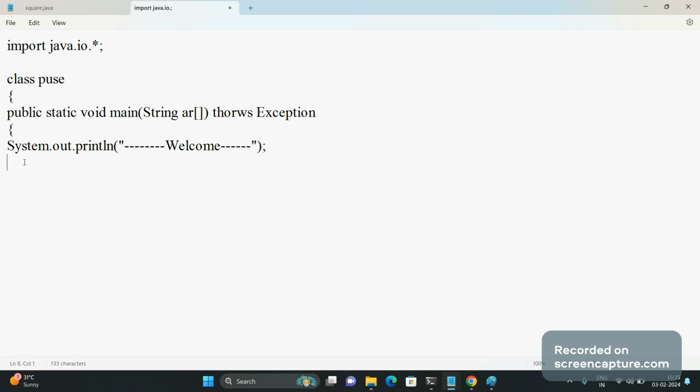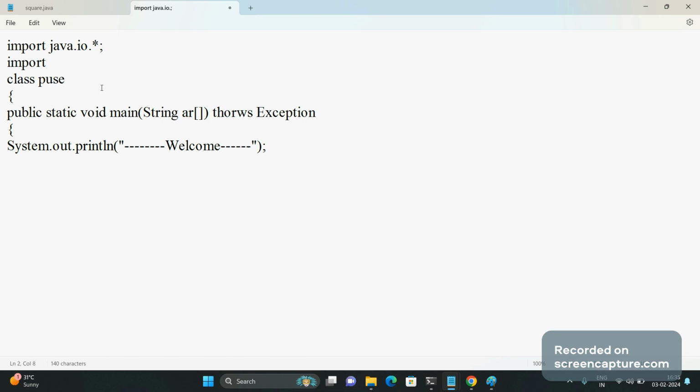Now, for calculating area of square here, I need to declare an object of data input stream. I need to create a function. I need to read the side value, calculate and display the answer. If, as a programmer, I know that the package is already created for another project, I can use that here. So I have to import my package.